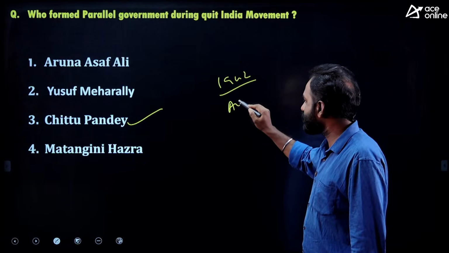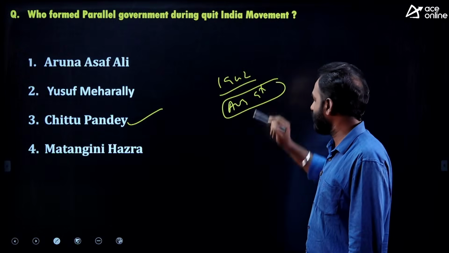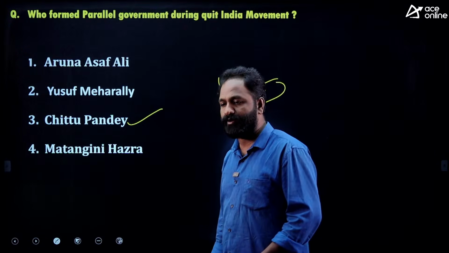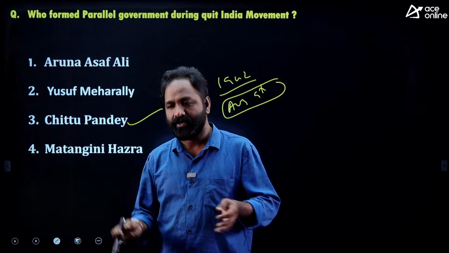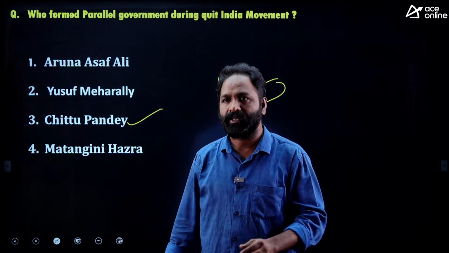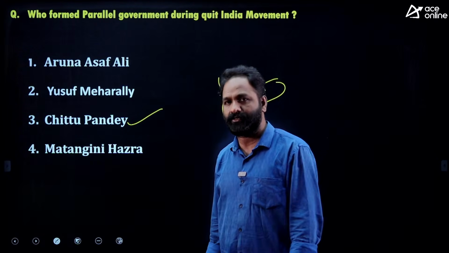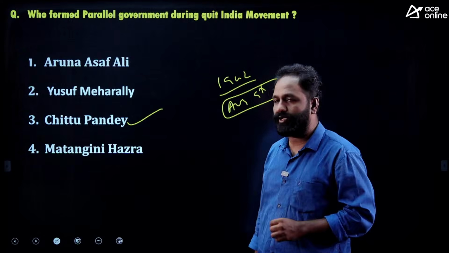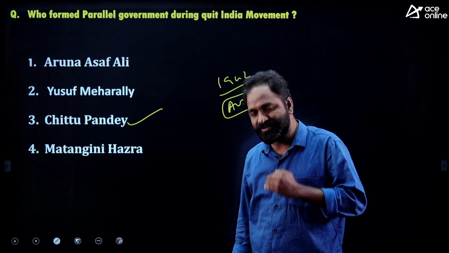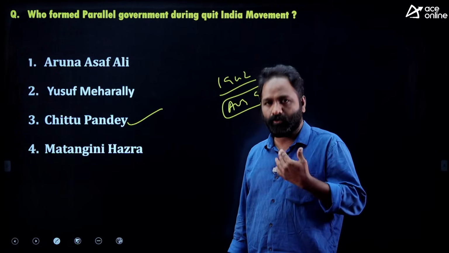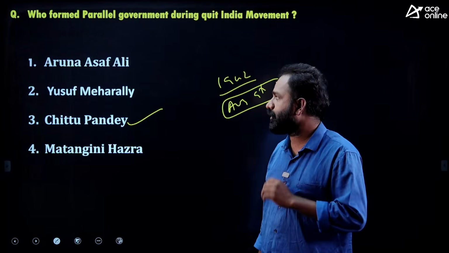On 1942 August 9th, the Quit India movement was started. So many people throughout the country decided to expel the British. They wanted to form their own government maybe in their village or city. One person, Pandey, established an independent government.